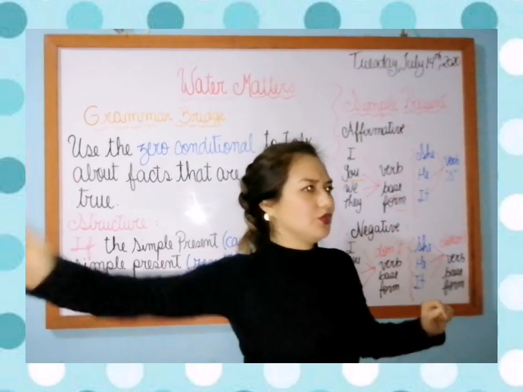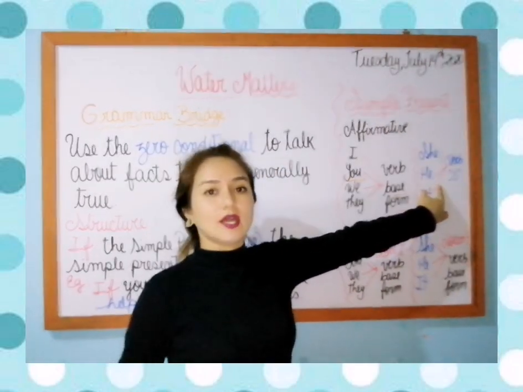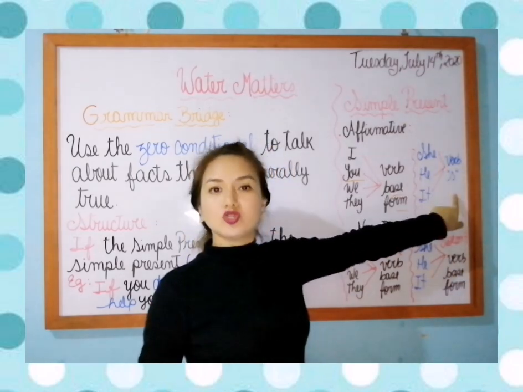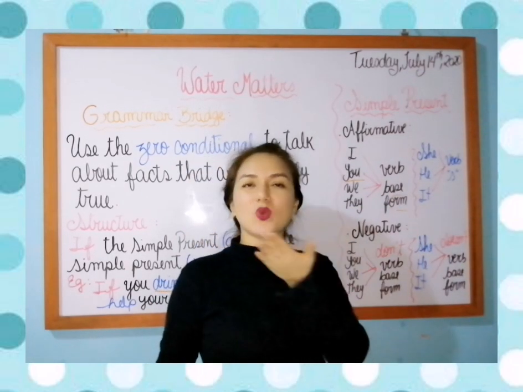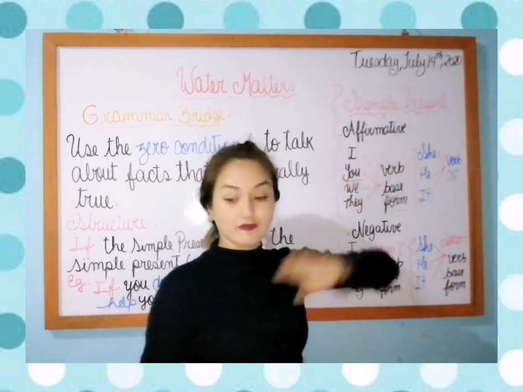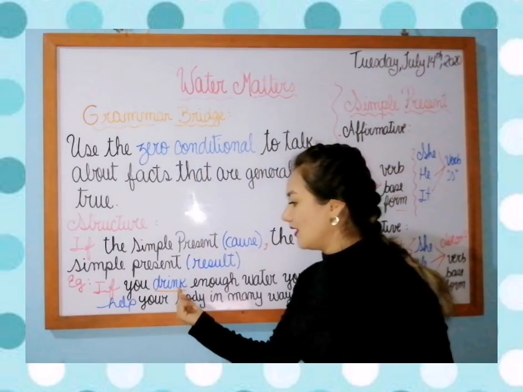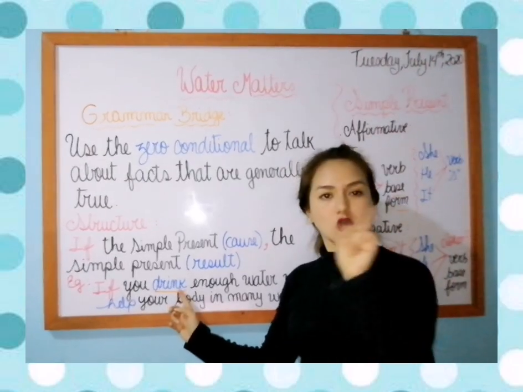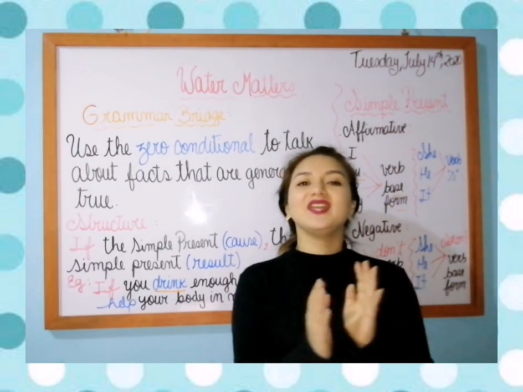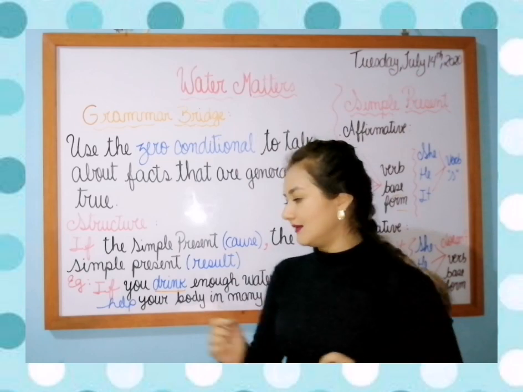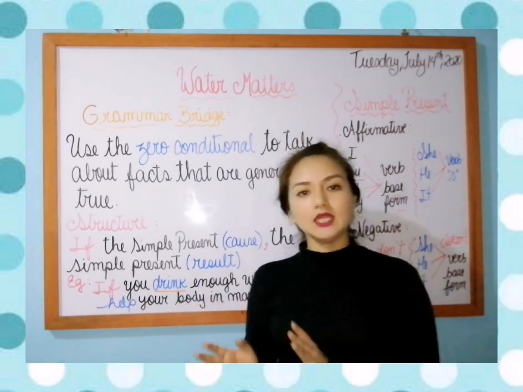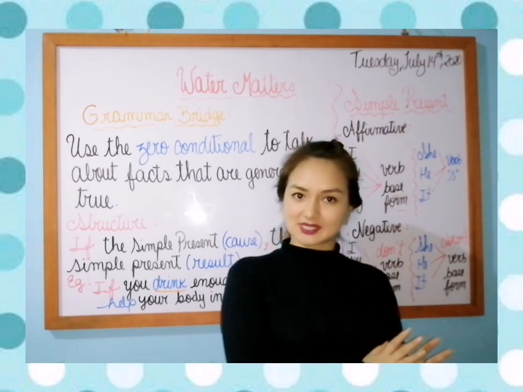I'm gonna show you in order to take a look. Here you have the verb with s. For example, she drinks, he drinks, it drinks.